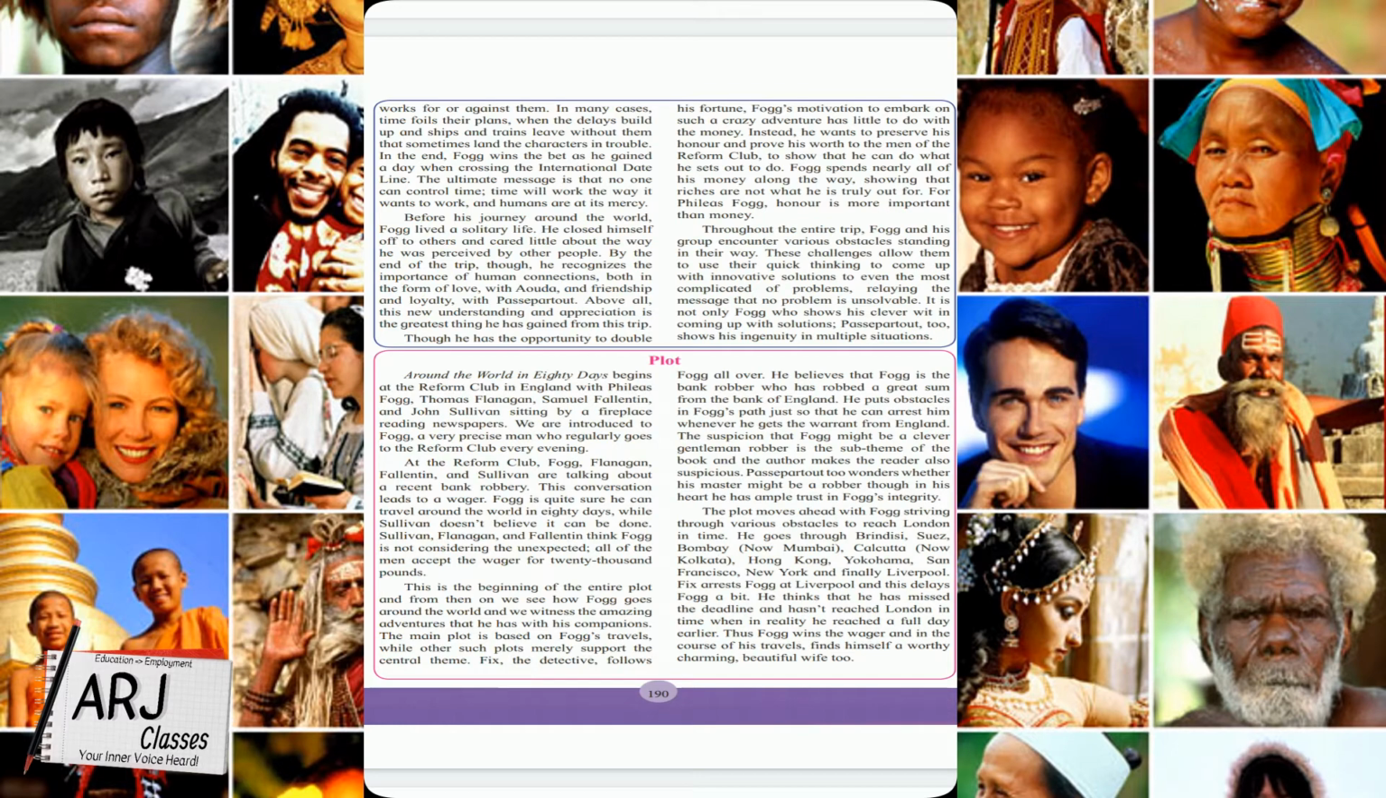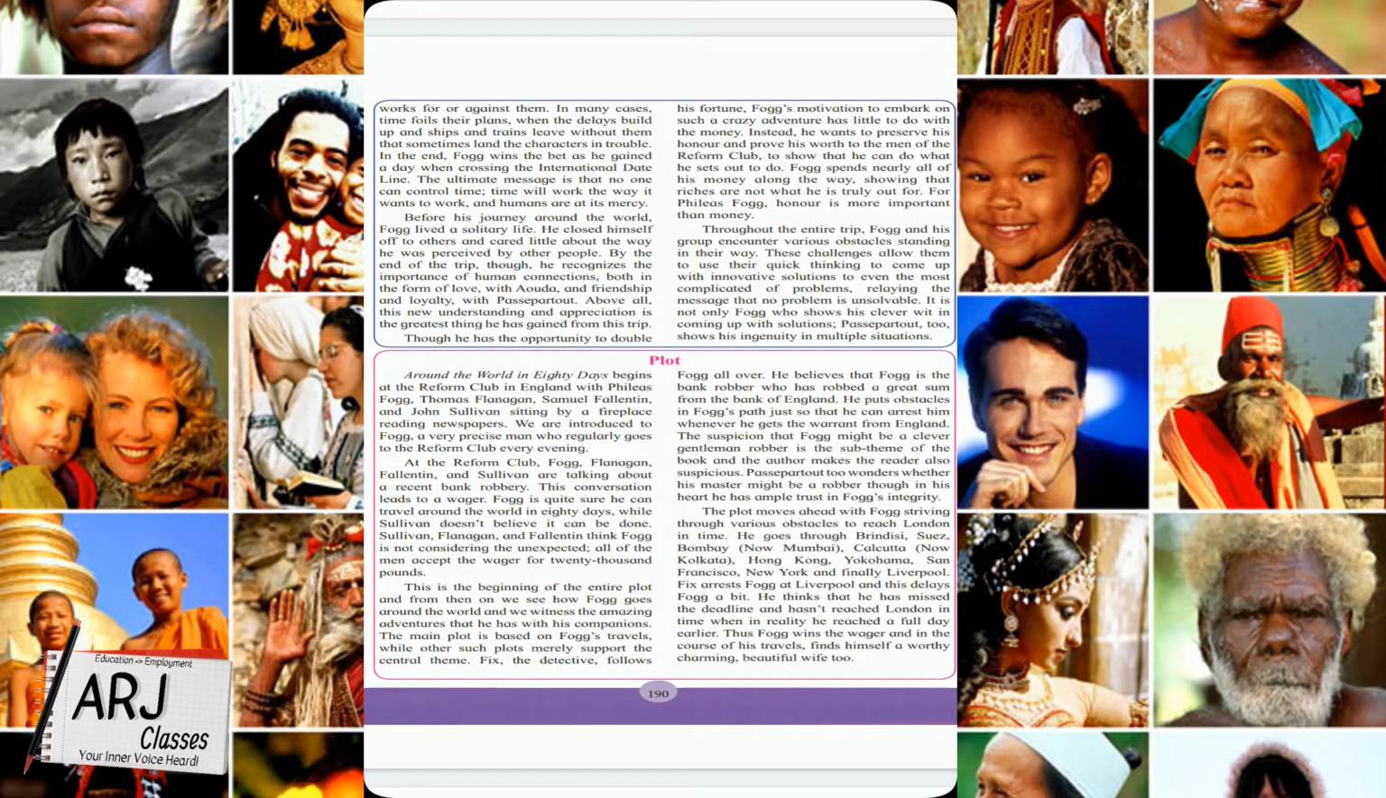Fix is one detective that we have seen in the major characters list at the beginning. So Fix the detective follows Fogg all over. He believes that Fogg is a bank robber who has robbed a great sum from the Bank of England. He puts obstacles in Fogg's path just so that he can arrest him whenever he gets the warrant from England. So this detective is waiting to get a warrant from the England police or the England Commissioner of Police. And so what he is doing until he gets that warrant, he's always putting some obstacles in Fogg's path during his journey around the world.